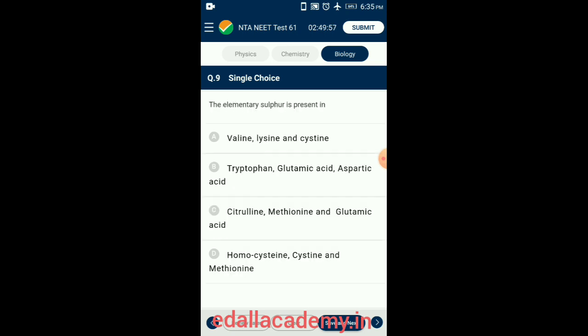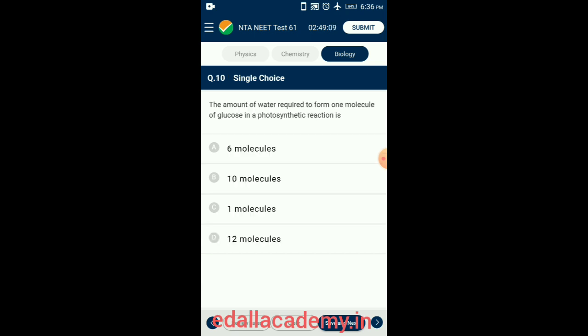Then the next question is question number 9. The elementary sulfur is present in. Amino acids are amphoteric in nature, both acidic and alkyl groups present. Sulfur containing amino acids are cysteine and methionine, and homocysteine is a non-protein amino acid. So the answer for this question is option D, homocysteine, cysteine and methionine.